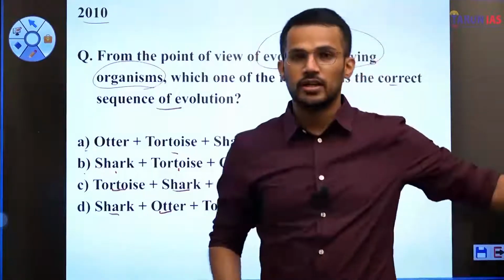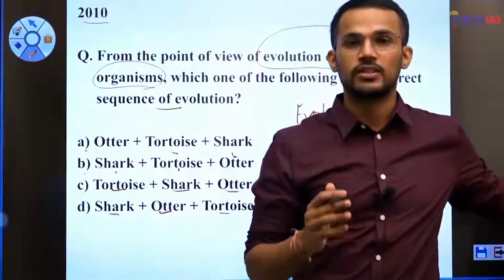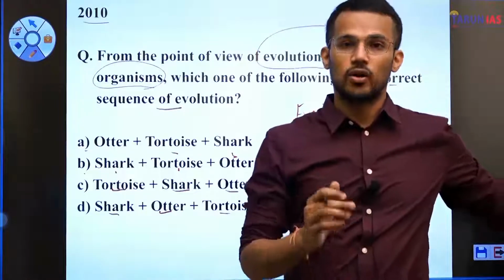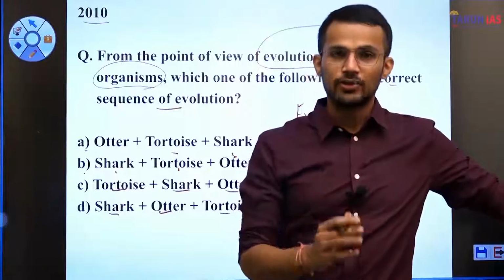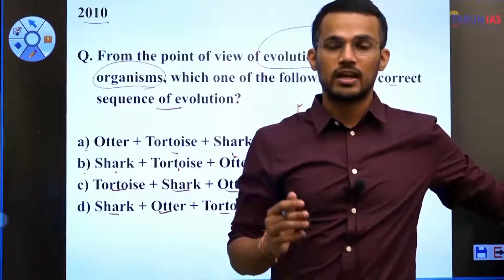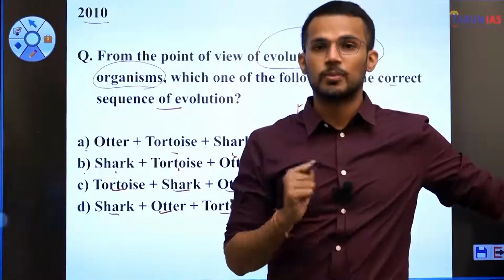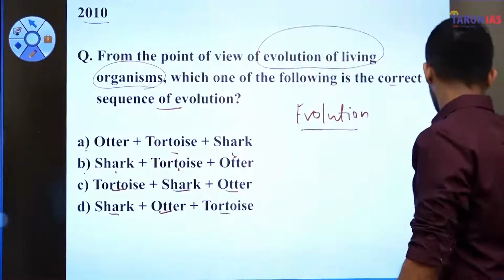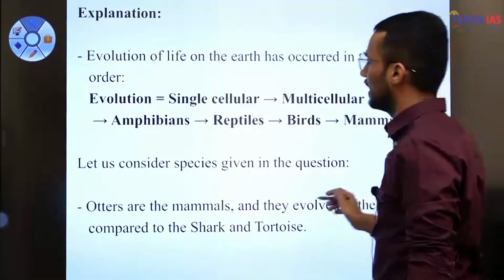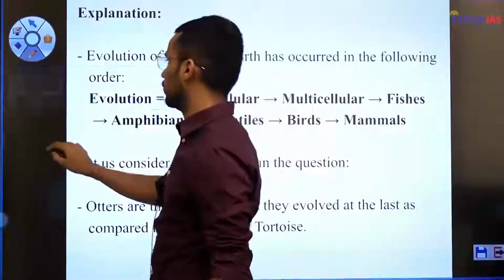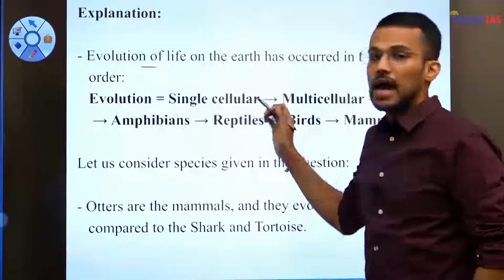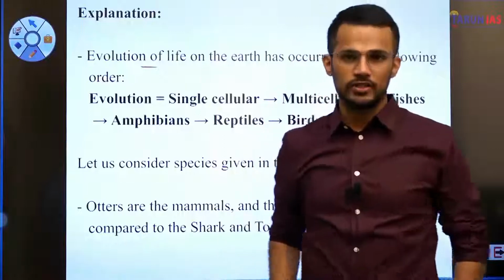And we know that evolution of life on the Earth's surface started with single cell organisms. After single cell organisms, multicell organisms evolved. And under multicellular organisms, there are different types of organisms that have formed a sequence of evolution. So evolution of life on the Earth has followed a particular sequence.